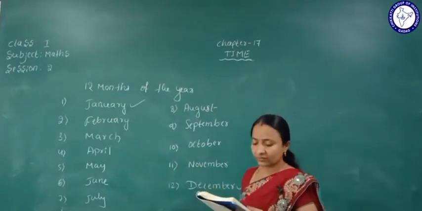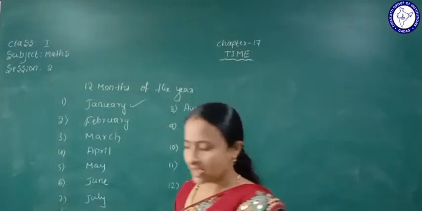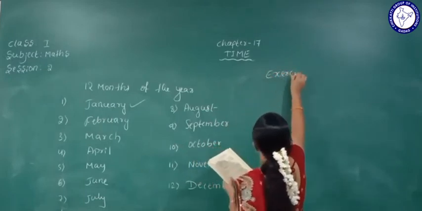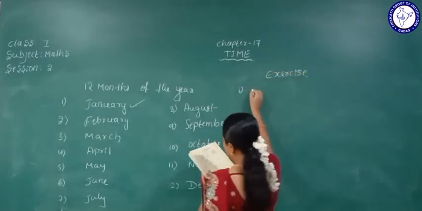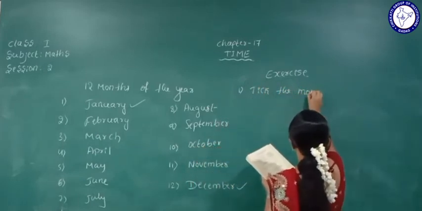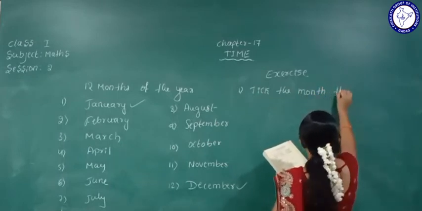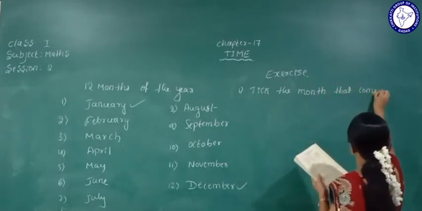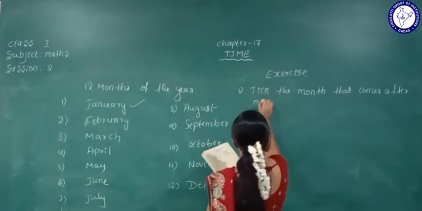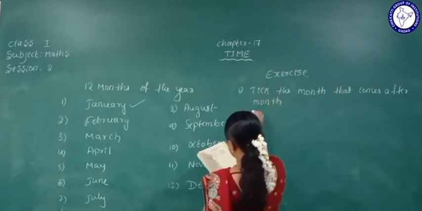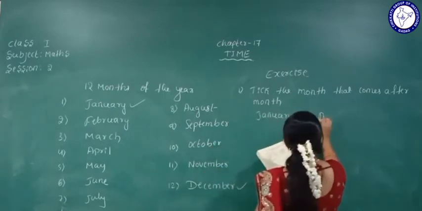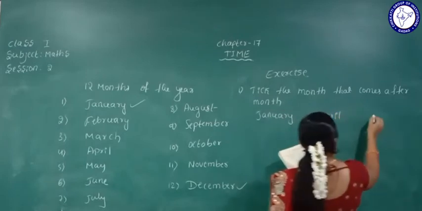Okay, and here see, they have given in the exercise. So what are those they have given here in the exercise? Exercise. Okay, the first question, tick the month that comes after March. After March, which month will come here? Yes, that is January, April, August.